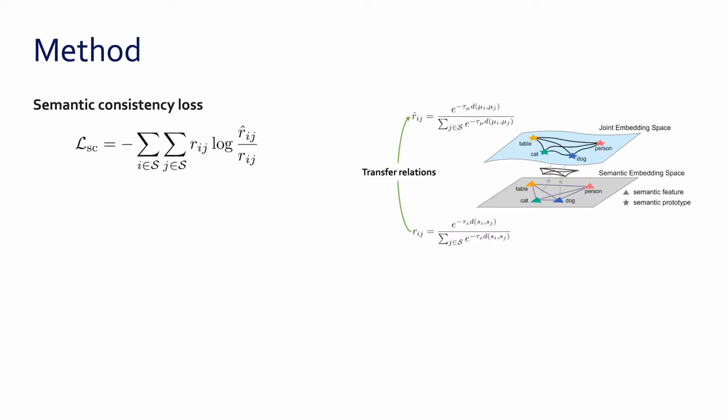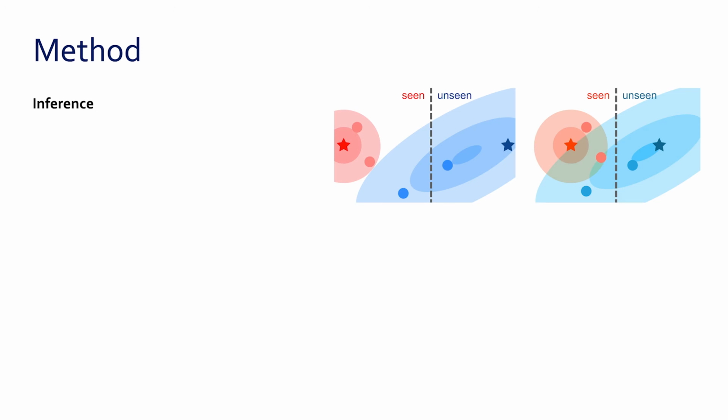We also propose to use a semantic consistency loss that transfers relations between seen classes from a semantic embedding space to the joint one. This regularizes the distances between semantic prototypes of seen classes explicitly. An overall objective for training our model end-to-end is as follows. Now let's talk about the inference process.